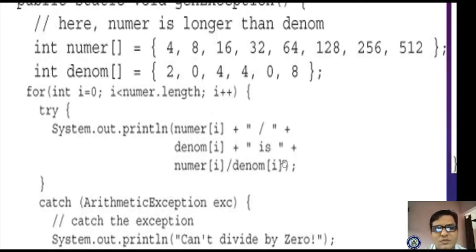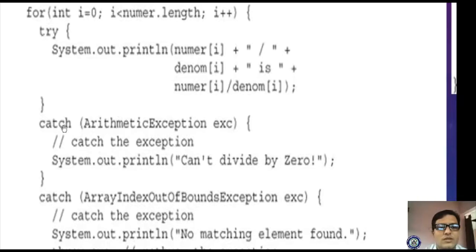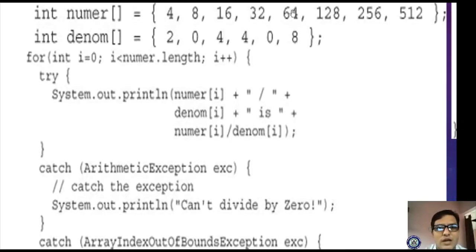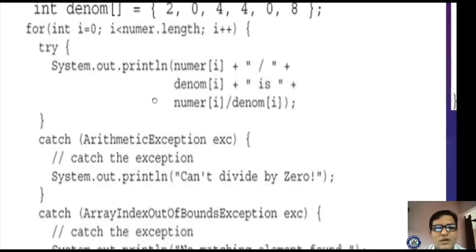Is it divisible? Yes. 8 by 0, it is an error, right? So for this we have written a catch block. Please observe here. For 8 by 0, as well as 64 by 0, we have written a catch block, that is ArithmeticException. The ArithmeticException object is there. Now you are displaying your own message, can't divide by 0. This is one catch block.